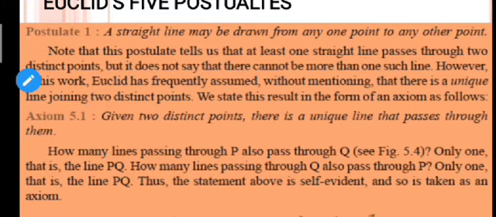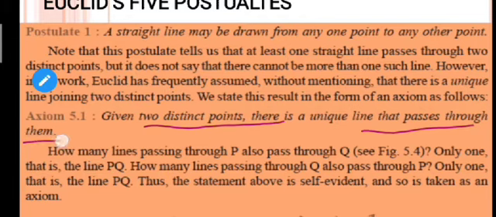So let us see what is axiom 5.1 here. Here it is written that given 2 distinct points, there is a unique line that passes through them. Obviously postulate 1 is also saying the same thing. It is saying that a straight line may be drawn from any one point to any other point, right? So this axiom is saying that if you have 2 distinct points, here distinct means different, there is always a unique line that passes through them.